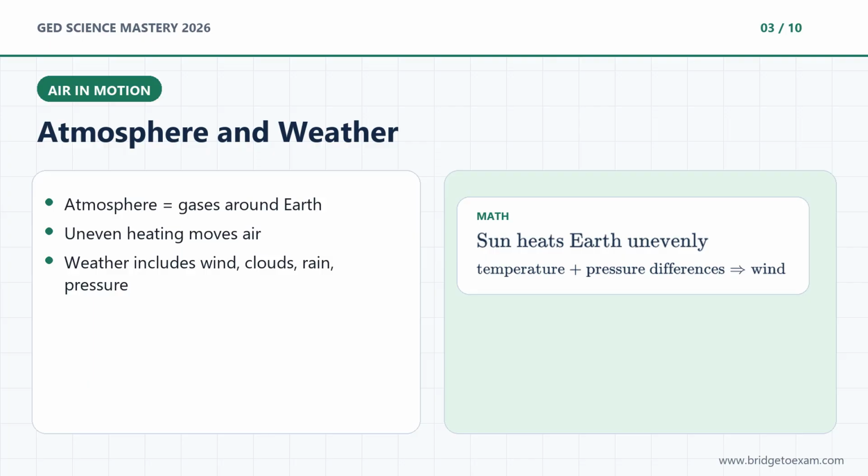The atmosphere is the layer of gases around Earth. It is mostly nitrogen and oxygen, with smaller amounts of other gases such as carbon dioxide and water vapor. Weather happens because the sun heats Earth's surface unevenly. Uneven heating creates differences in temperature, pressure, and humidity, which move air and water vapor around. That is why weather includes temperature, wind, clouds, precipitation, humidity, and air pressure.